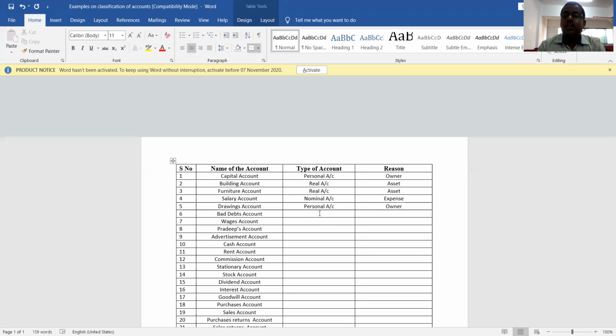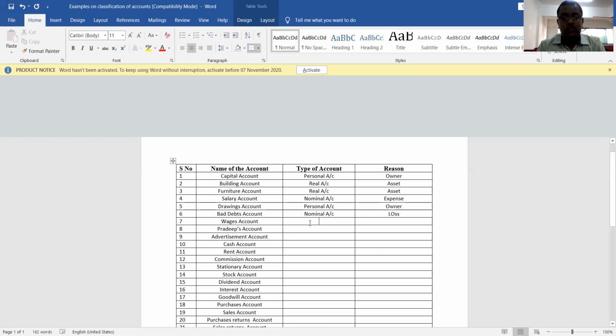Next one is bad debts account. What is bad debts? We sell goods to customer on credit basis, but we are not able to recover that amount. It is called a bad debt. The amount of debt which is irrecoverable is called bad debt. So what is bad debts to business? It is actually loss to business. So since it is loss, it is a nominal account. Why is it nominal account? Because it is loss to business.